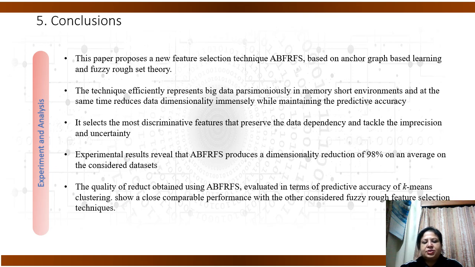It selects the most discriminative features that preserve data dependency and tackle imprecision and uncertainty. Experimental results reveal ABFRFS produces a dimensionality reduction of 98% on average on the datasets, and the quality of the reduct produced by ABFRFS, evaluated in terms of the predictive accuracy of k-means clustering, shows close comparable performance with other considered fuzzy rough feature selection techniques.